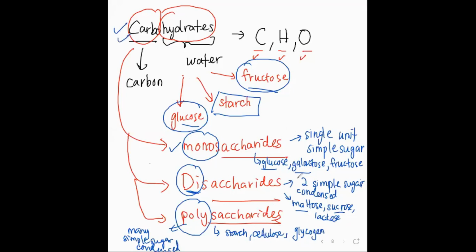So now you know that actually they are divided into three different types of classes. It's either a single unit or 2 units or many units. So the single units are glucose, galactose, and fructose. The 2 units are maltose, sucrose, and lactose. And the many units are starch, cellulose, and glycogen. So what are the differences as in here?